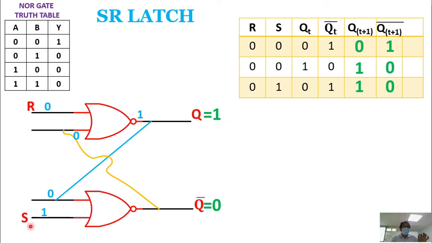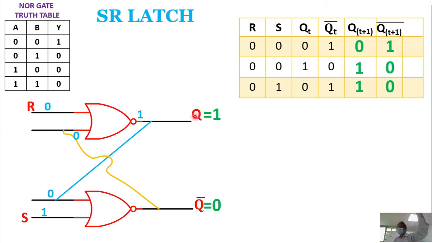That means the moment you give 1 to this S, what will happen to your Q? Come on, tell me. The moment you give 1 to this S and 0 to this R, what is happening to this Q? Q is going to become 1. That's called a set.